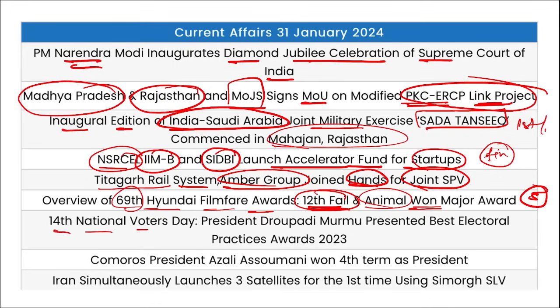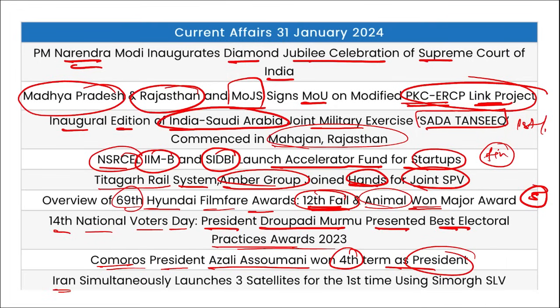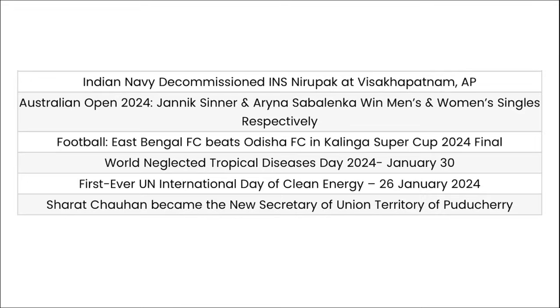Then the 14th National Voters Day was held. President of India Draupadi Murmu presented the best electoral practices awards. Then Comoros President Azali Assoumani won a fourth term as president, and Iran simultaneously launched 3 satellites for the first time using the Simorgh satellite launch vehicle. The Indian Navy decommissioned INS Nirupak at Visakhapatnam, Andhra Pradesh. Important, take note of this Indian naval ship that was decommissioned.